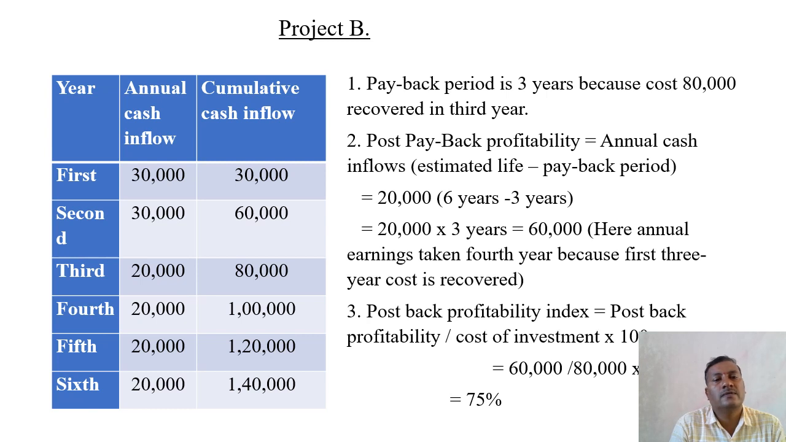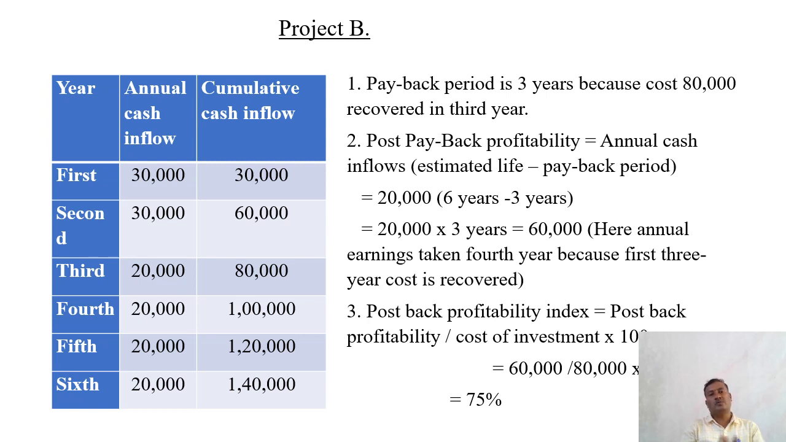The first year annual cash inflow, then cumulative cash inflow, or we can go on adding it. Total cash inflows. First year 30,000, so total is also 30,000. Second year we get another 30,000, total becomes 60,000. Third year get 20,000 cash inflows and total becomes 80,000. Fourth year again 20,000, total becomes 1 lakh. Fifth year 20,000, total becomes 1,20,000, and sixth year we'll get 20,000 and total becomes 1,40,000.